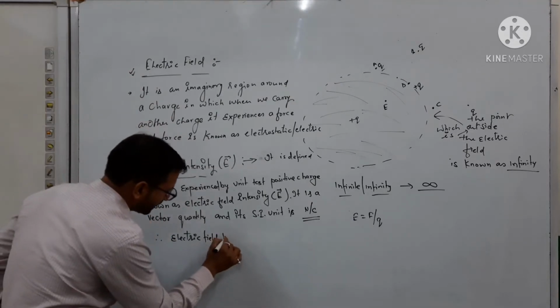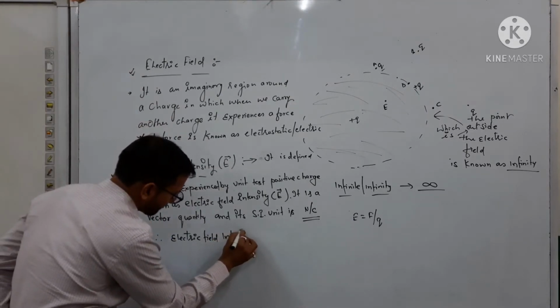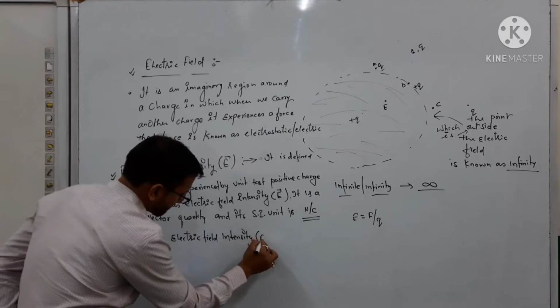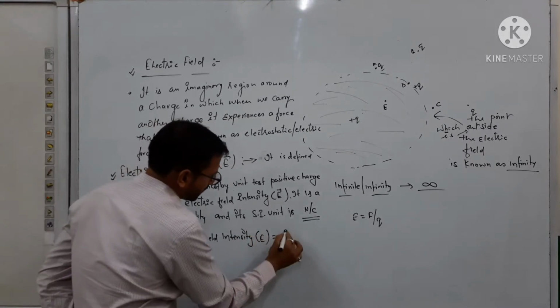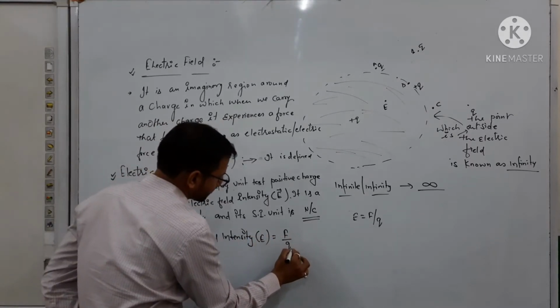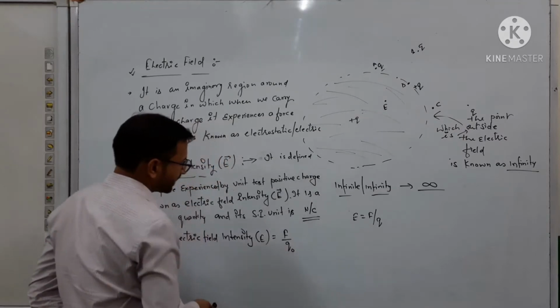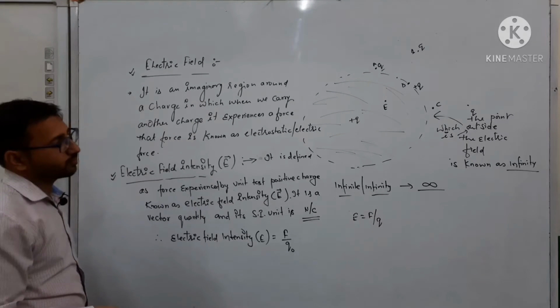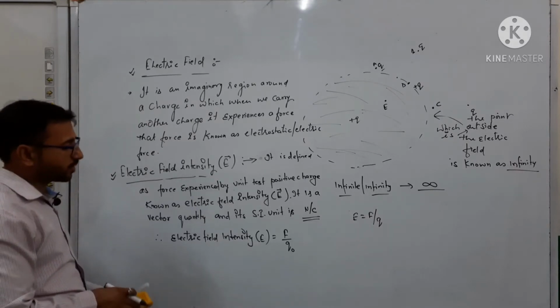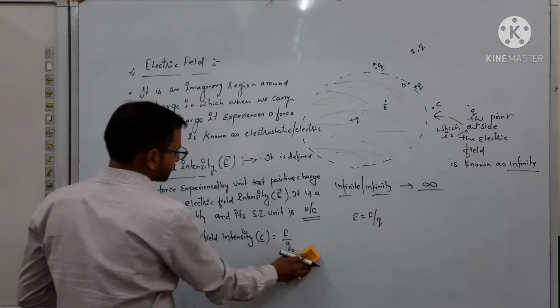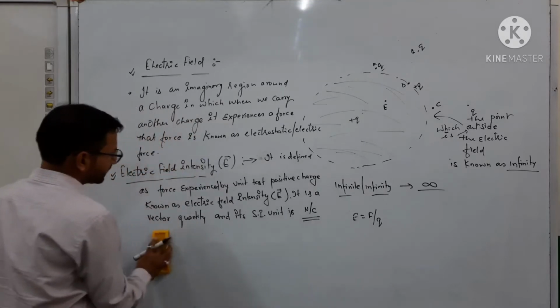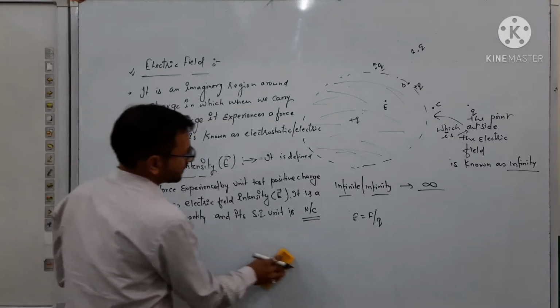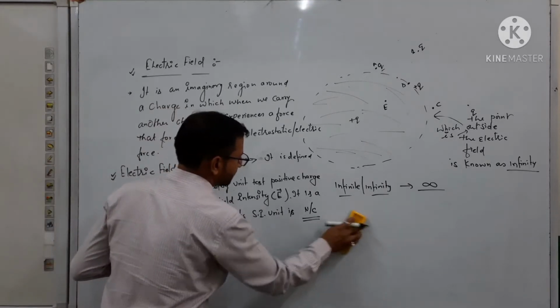So electric field intensity is equal to F over Q naught. Here I am taking the test positive charge Q naught. If you want to write it in a proper way, I will write this formula after some basic definition.